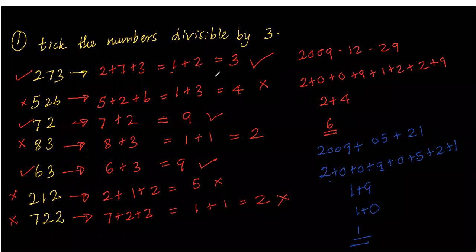Who wants to find? Others also find your lucky numbers then. Right, like that you can find. Like that way you have to get the digital root. If the digital root came 3, 6, 9, that number is definitely divisible by 3. So I will erase this one now.